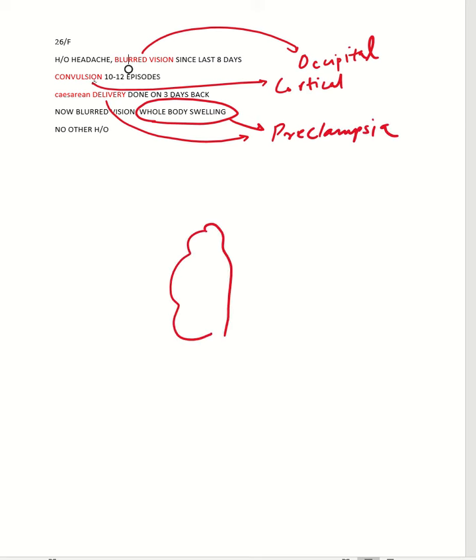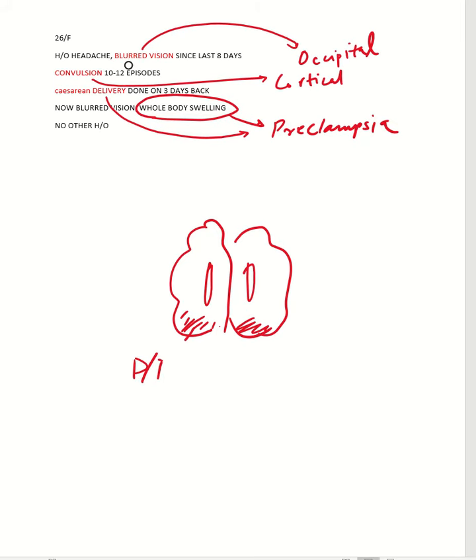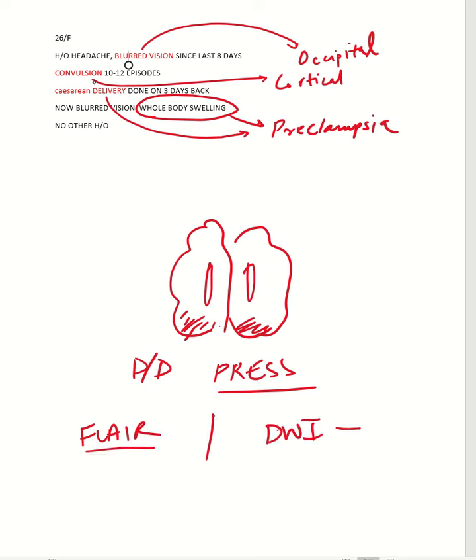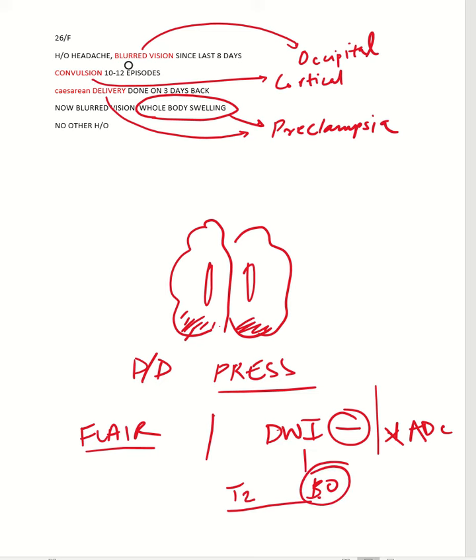So even without seeing the case, what you can hope is somewhere like this you will have on MR. The most important differential would be PRES, and in PRES what we have is T2 or FLAIR hyperintensity, which are cortical and subcortical, and they will have a vasogenic edema. That means on diffusion weighted images it will be negative. That means it will not have corresponding low ADC. Okay, so there will be a T2 shine through on lower b values, and that's it.